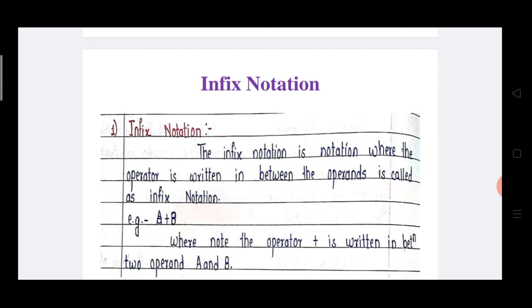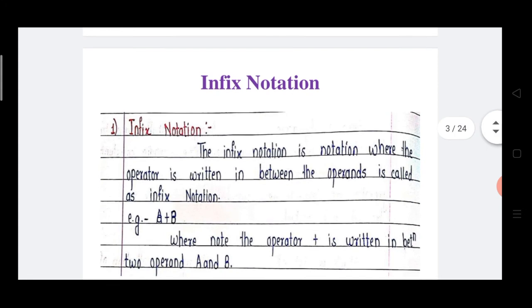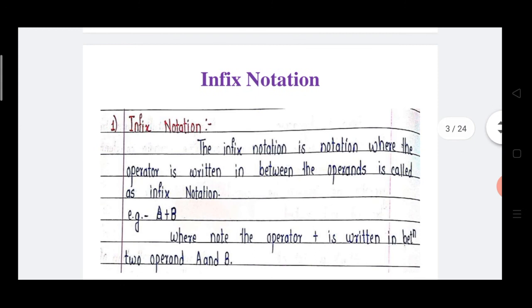Also we will learn expression conversion using stack. The first point is infix notation. Infix notation is a notation where the operator is written in between the operands.